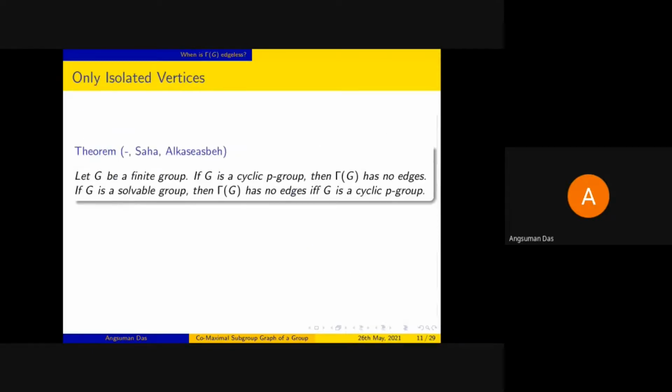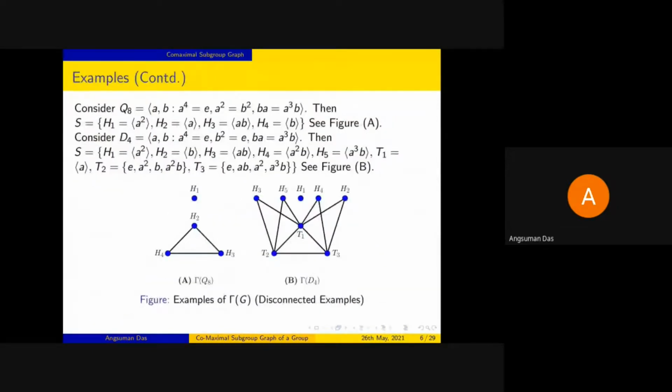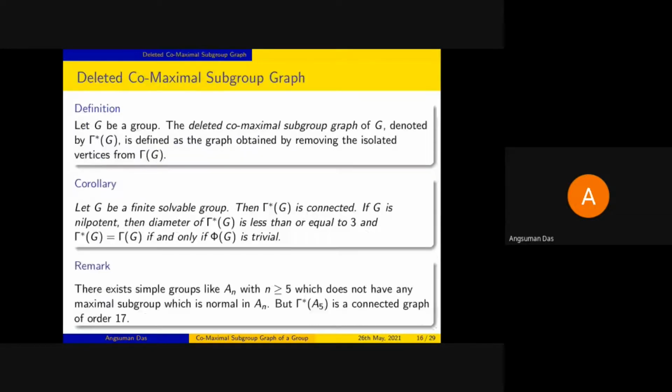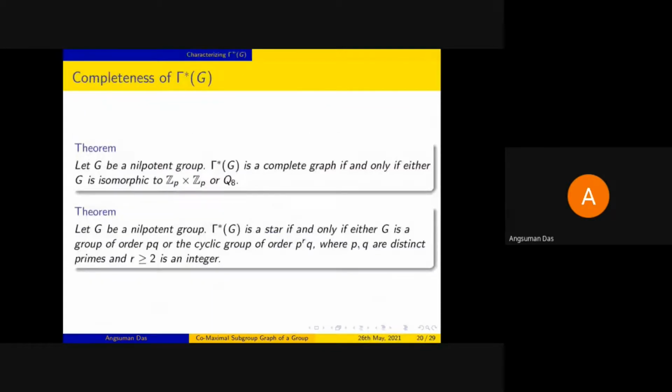Now for Q8, if you remember the graph, I will just go back to that once more. Yeah, the figure A. For Q8, if you ignore the isolated vertex, then we get a complete graph on 3 vertices. Therefore, in this case, gamma star G is a complete graph. And in the same way, it can be shown that gamma star G is a star if and only if either G is a group of order PQ or a cyclic group of order P to the power R times Q, where R is greater than or equal to 2.